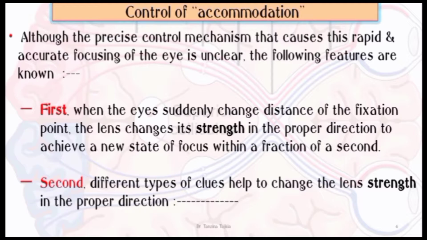Although the precise control mechanism that causes rapid and accurate focusing of the eye is unclear, the following features are known. At first, when the eyes suddenly change the distance of the fixation point, the lens changes its strength in the proper direction to achieve a new state of focus within a fraction of a second. Secondly, different types of clues help to change the lens strength in the proper direction.